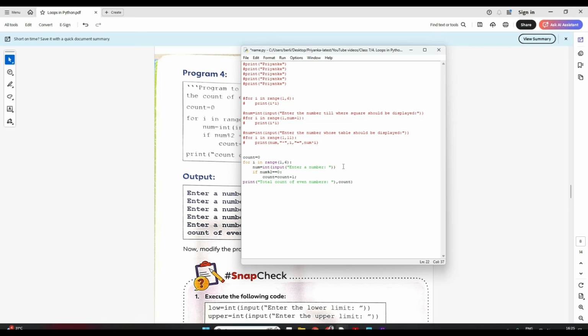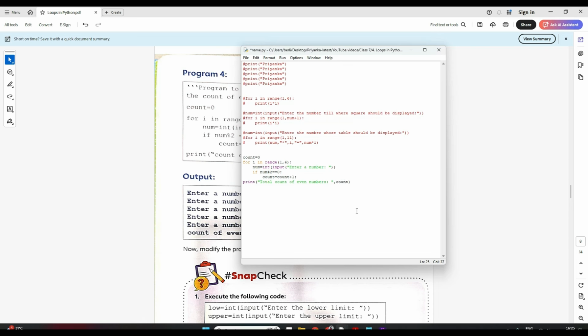Again it will enter. Now this time suppose I enter an odd number. Now again this will be false, so the computer will not execute this statement. My count still remains 3 only. Now the entire range is completed, so it will come out of this loop and print the total count of even numbers.